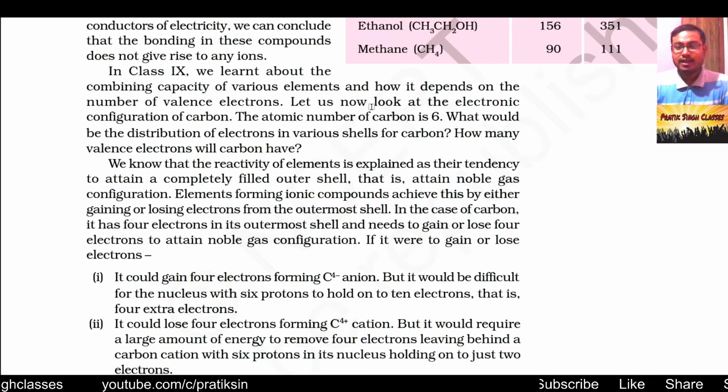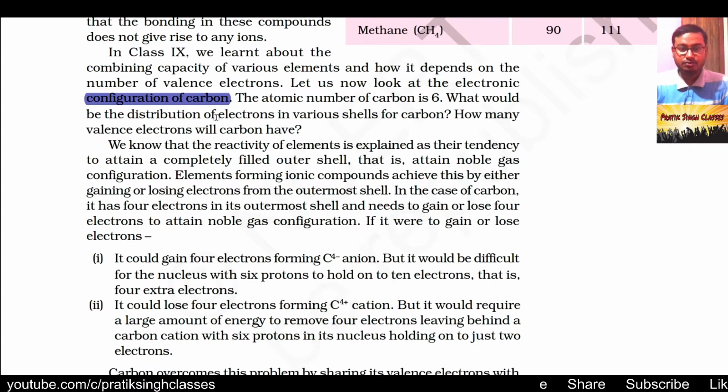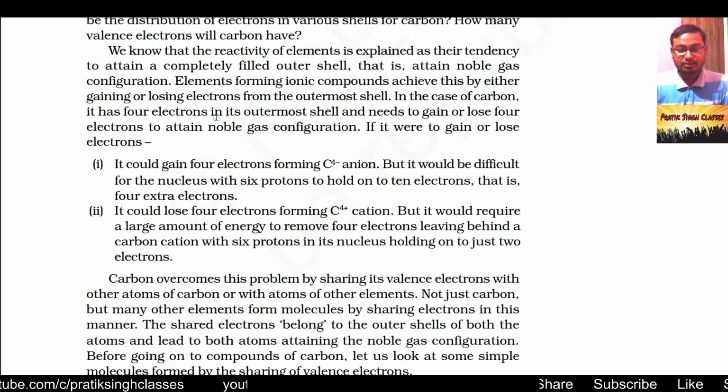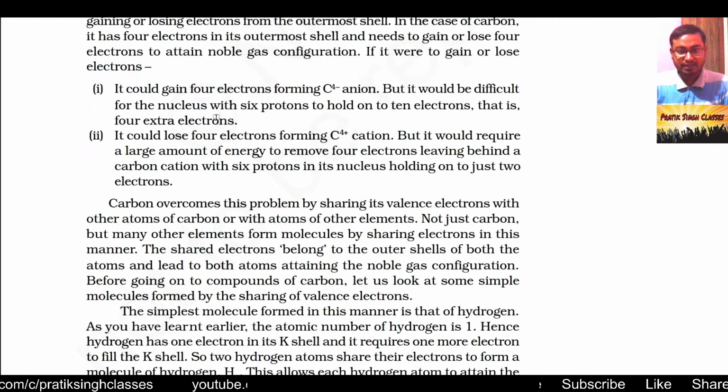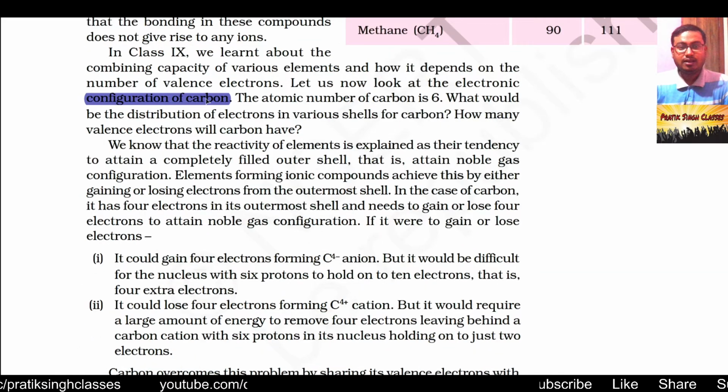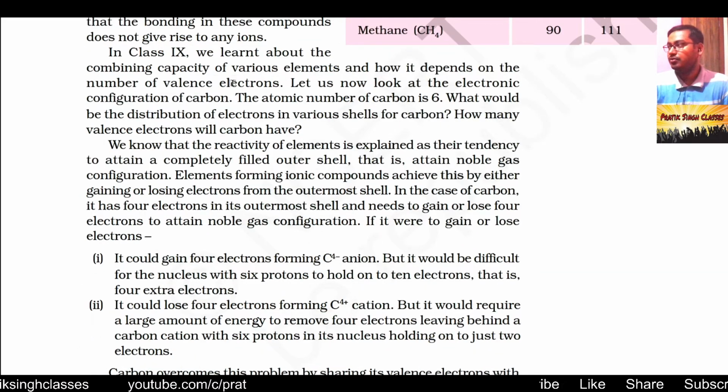Let us now look at the electronic configuration of carbon. How to write the electronic configuration we already studied in unit 2. If you have forgotten, not an issue, we will see it again here. Just remember the atomic number of carbon is 6. So its electronic configuration is 2, 4, or you can say 1s2 2s2 2p2.